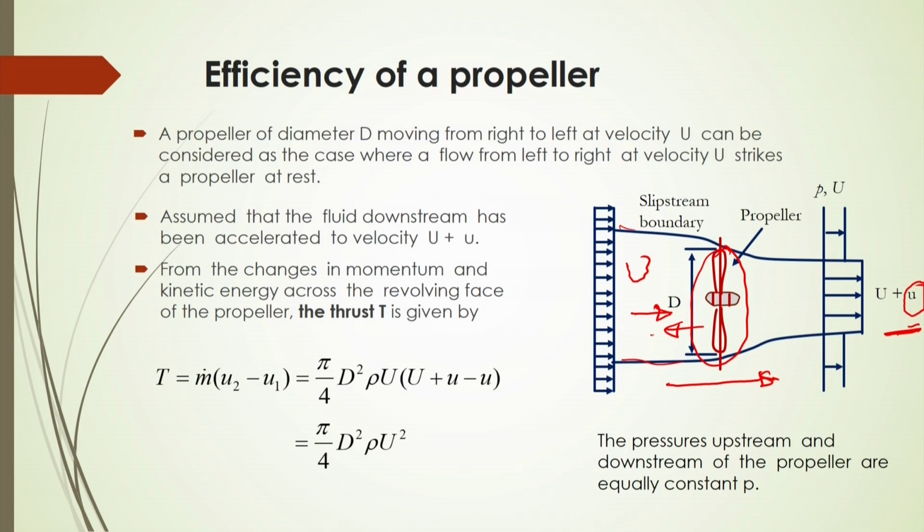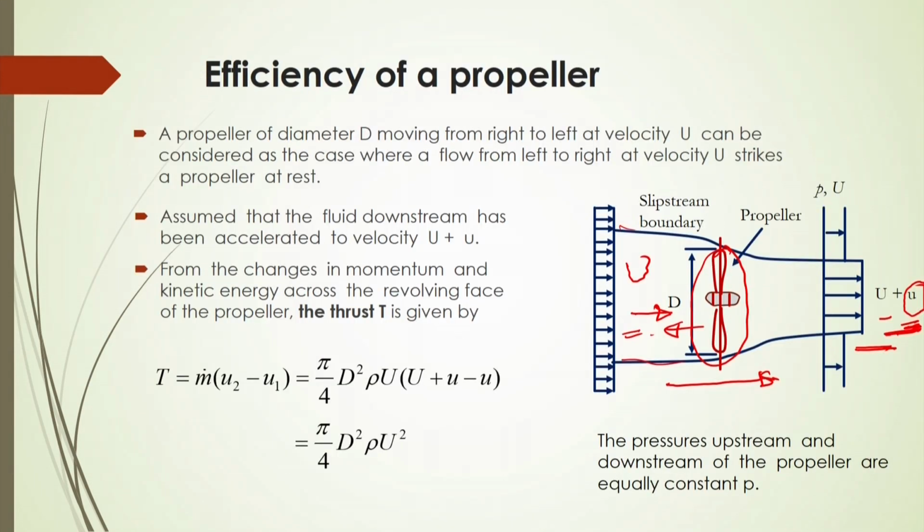First of all, you have to calculate the fluid velocity at this section, which is capital U plus small u, and here it is capital U. From the changes in momentum and kinetic energy across the propeller, we can calculate the thrust and then the efficiency of that propeller.